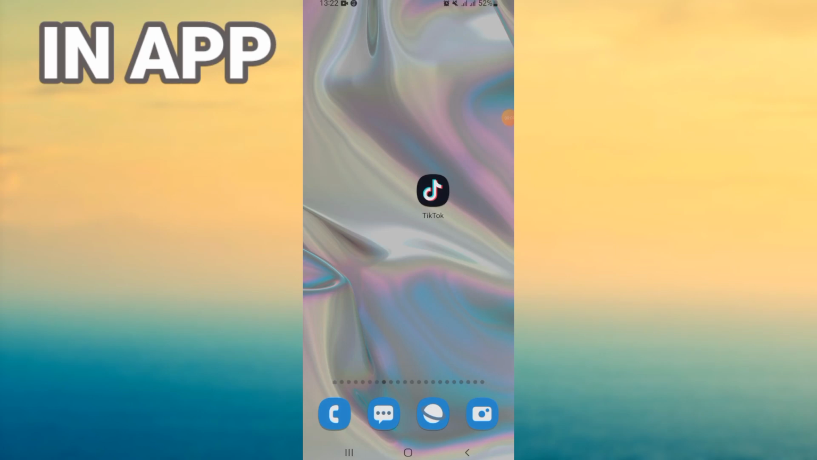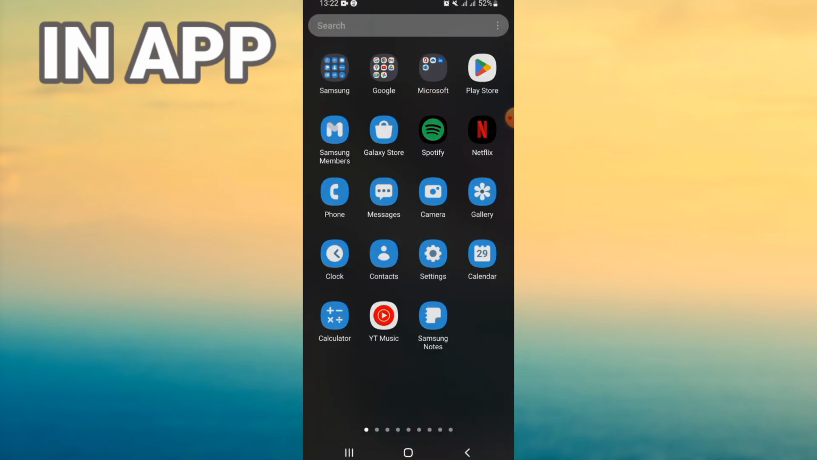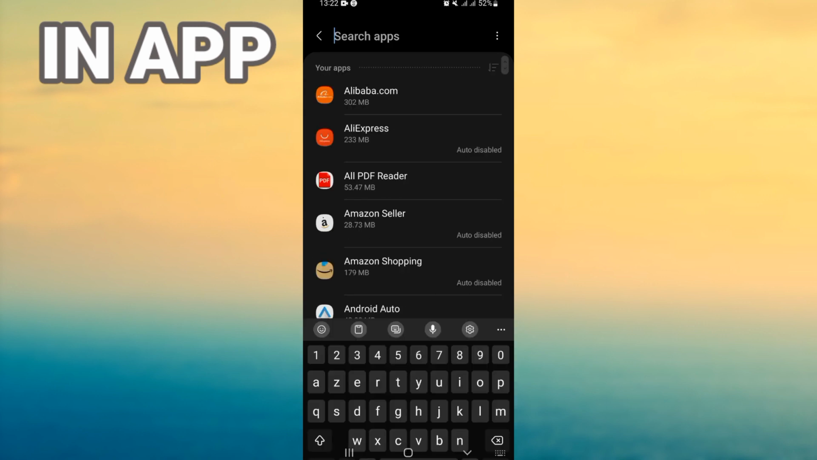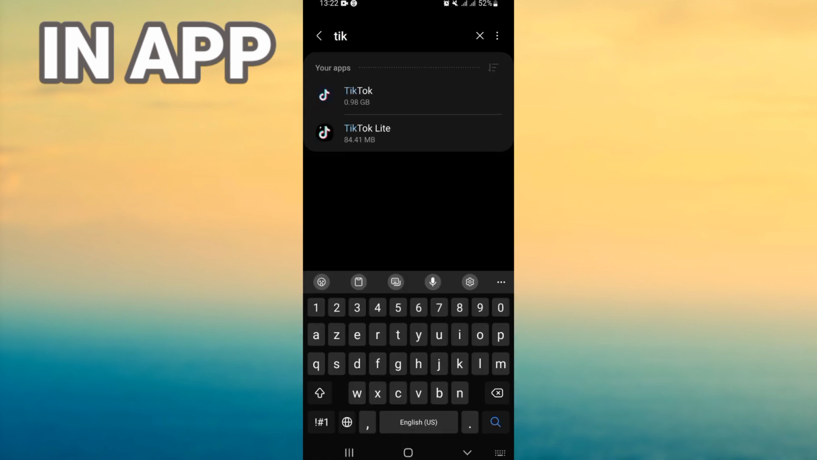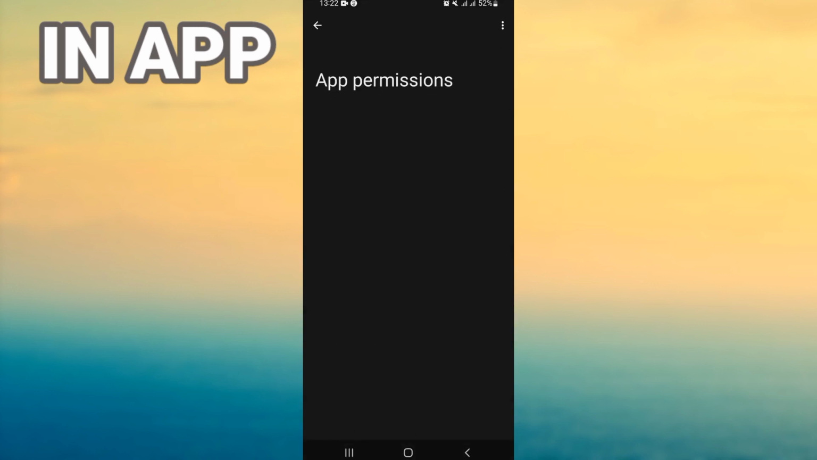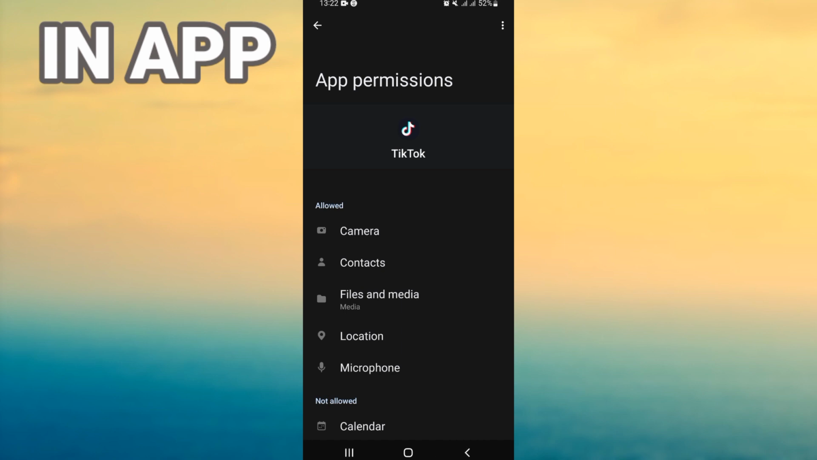We will fix TikTok sound problem easy and quick. Go open your settings of your phone, click here on apps option and search for TikTok. Open TikTok right now. Come to permission. Make sure that you give permission to all of these options that you see here and go back.